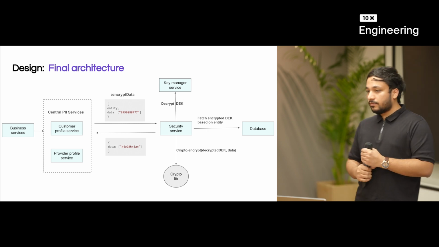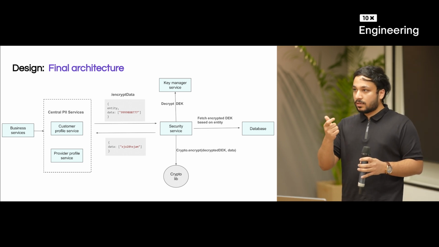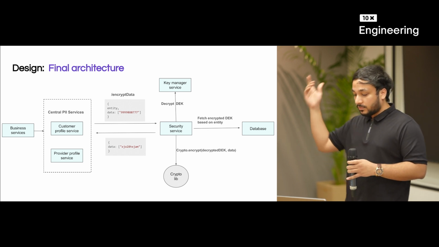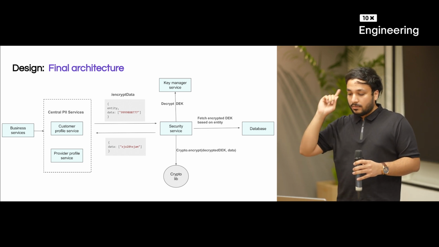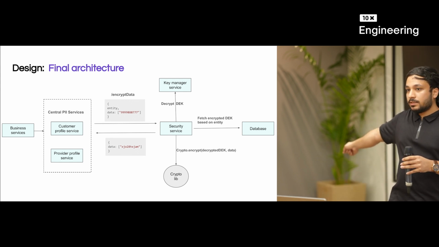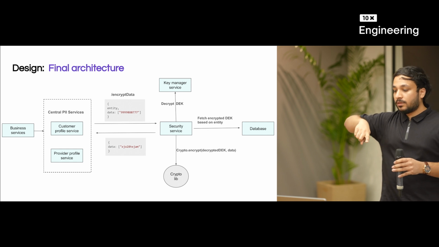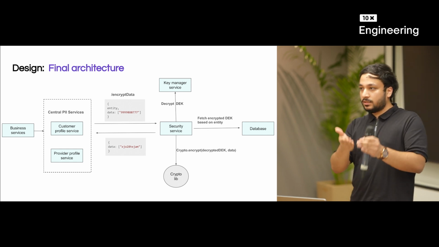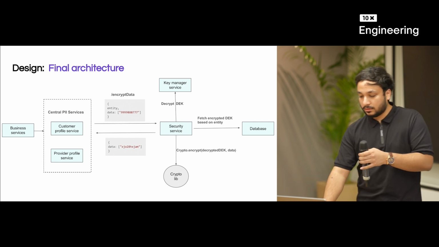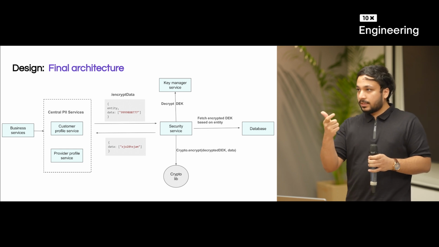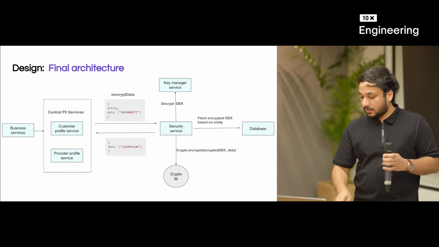So now security service, before encrypting it, has to have a key with which it will encrypt, right? So it will fetch the key from the secure data store we talked about, based on the entity. Now, because that key is encrypted inside the database, it will have to first get that decrypted from key manager service. In key manager service, again, you can either self-host or you can use AWS or any other cloud.